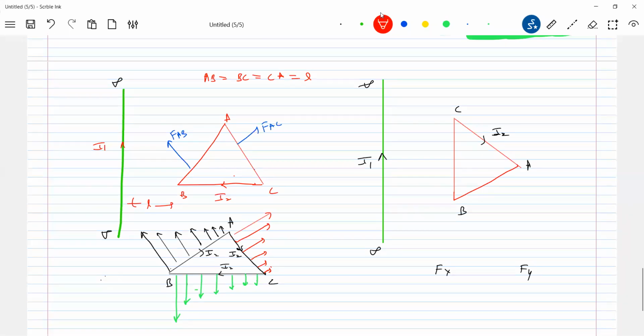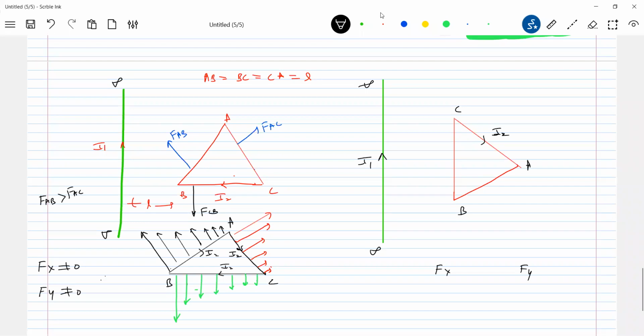Now, can you say anything about the magnitude of FAB? Somewhere the resultant FAB should be greater than FAC, and FBC, or FCB, will be acting here. Shall we put one thing? FAB is greater than FAC. That much I can see here. So the net force along the x-axis will be towards left. So Fx is non-zero. What about Fy?